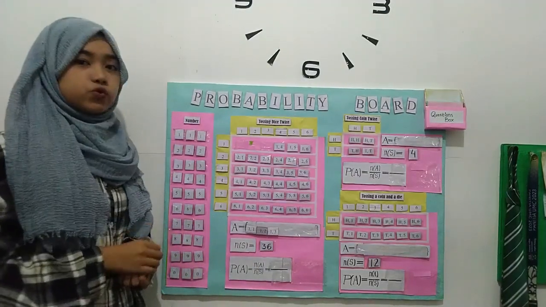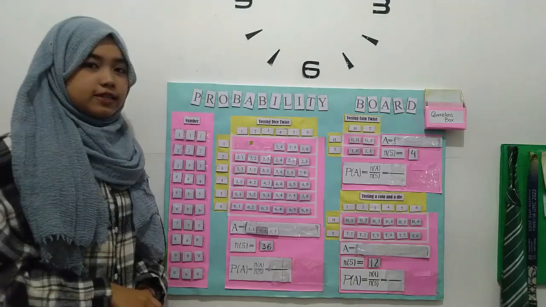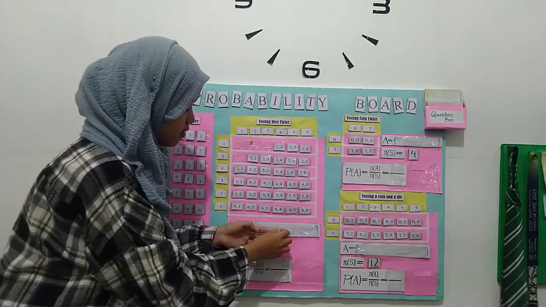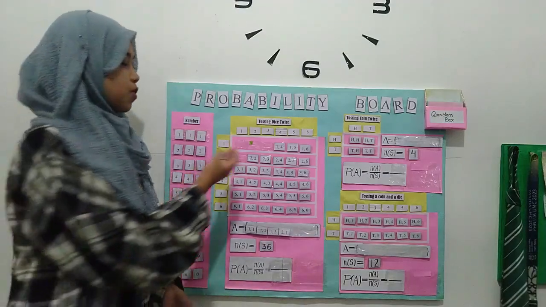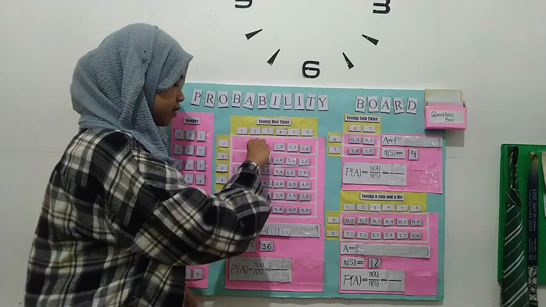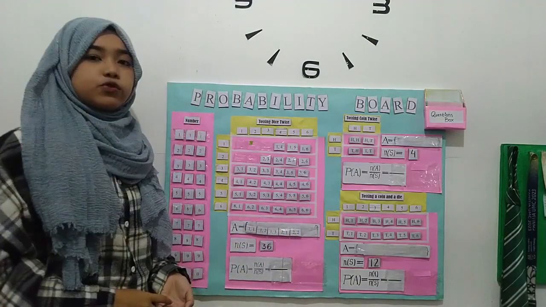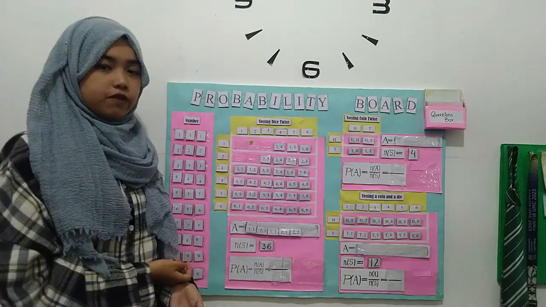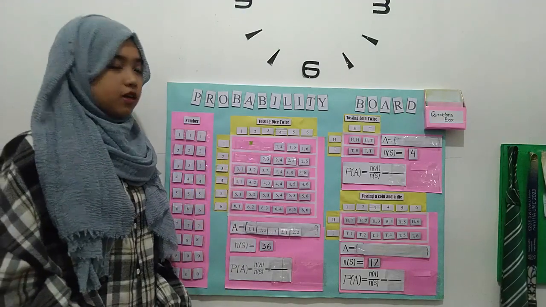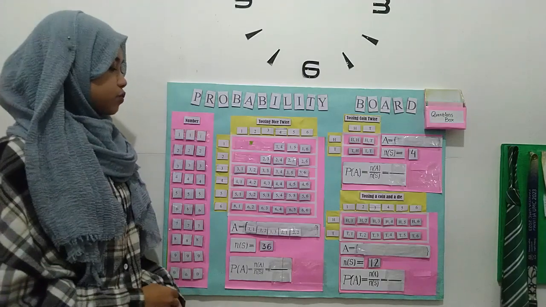And next we will try with 2, 1. 2 plus 1 is equal to 3 and 3 is less than 5, so 2, 1 is element of A. And we try with 2, 2. 2 plus 2 is equal to 4 and 4 is less than 5, so 2, 2 is element of A. And then we try with 2, 3. 2 plus 3 is equal to 5, not less than 5, so 2, 3 is not element of A. If 2, 3 is not element of A, of course 2, 4, 2, 5 and 2, 6 are also not element of A.